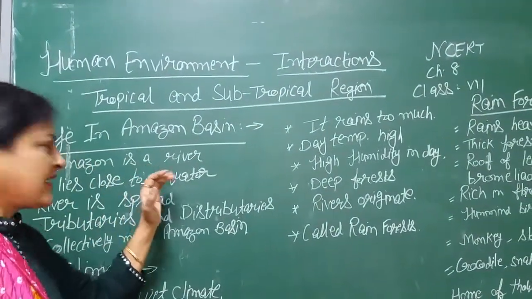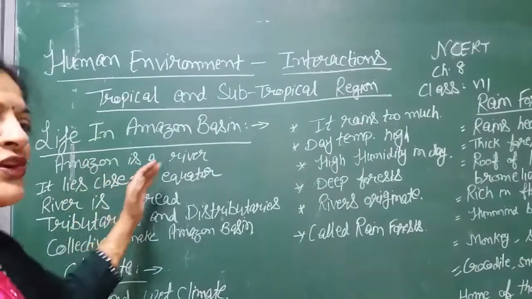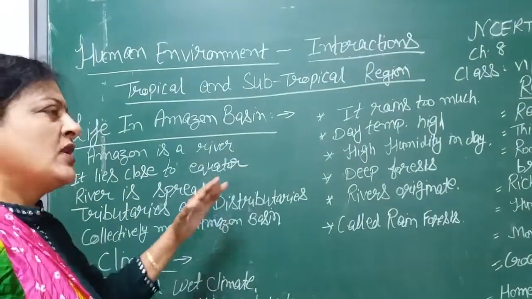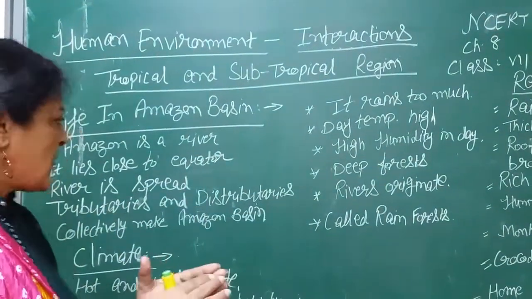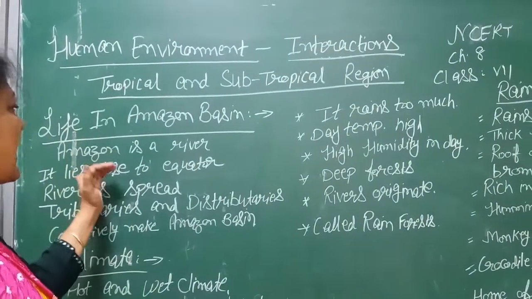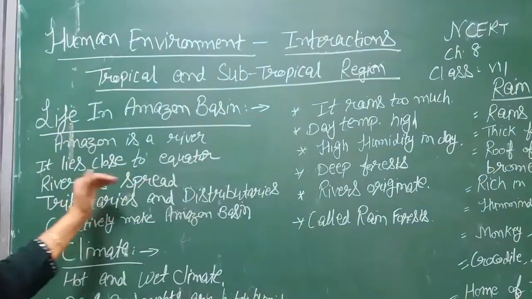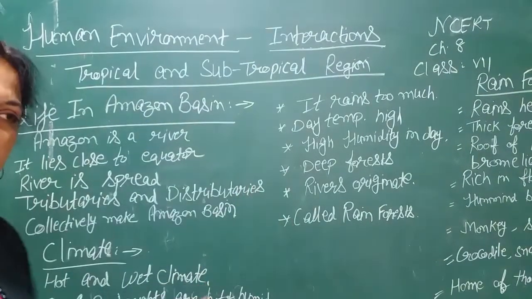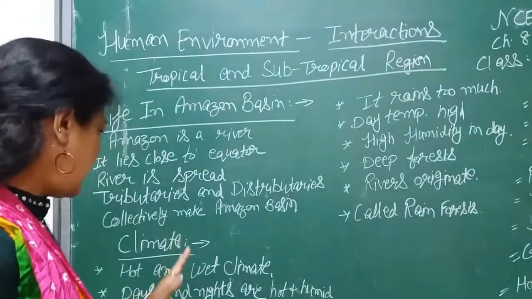Actually, Amazon is a river. In this area, so many tributaries and distributaries flow that they collectively make this basin. And this basin lies closer to the equator, and the river Amazon is spread all over this area.